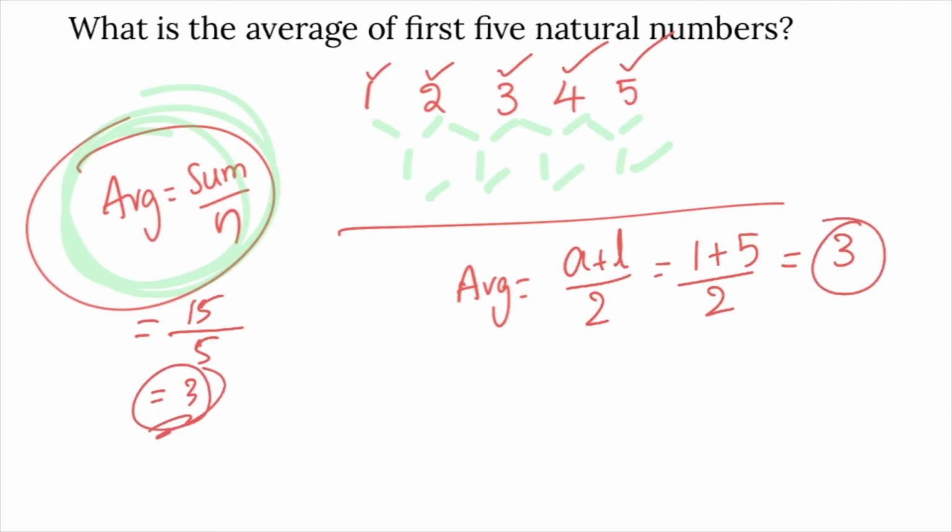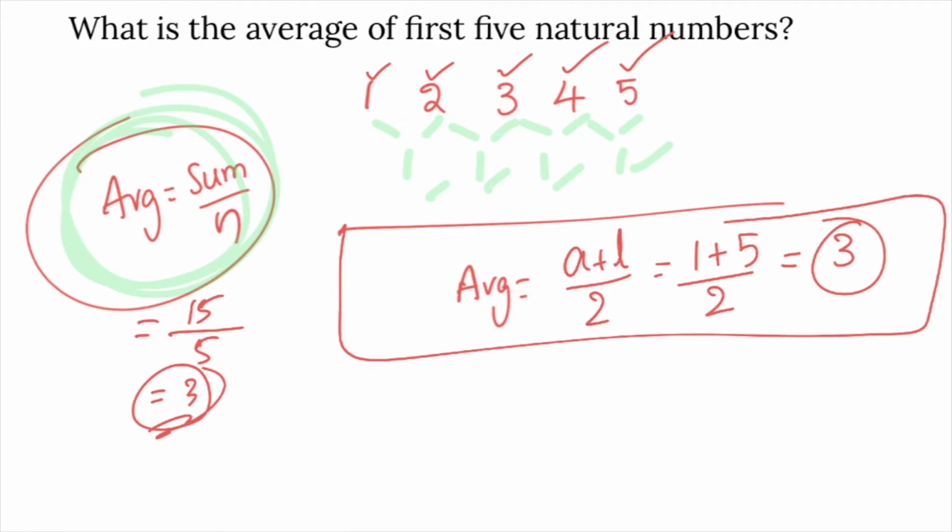But whenever terms of an arithmetic progression are given, the arithmetic mean formula is (a plus l) by 2. No need to find the summation. It is (a plus l) by 2.